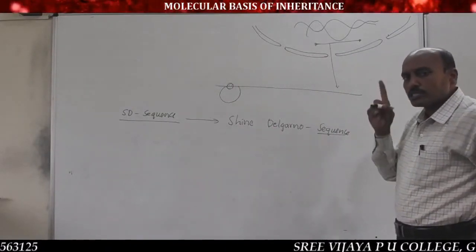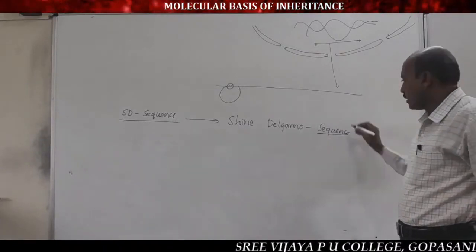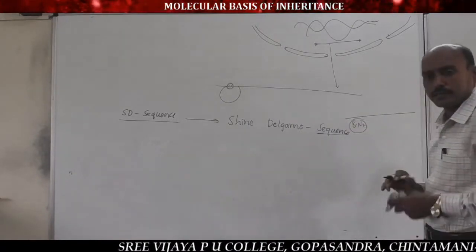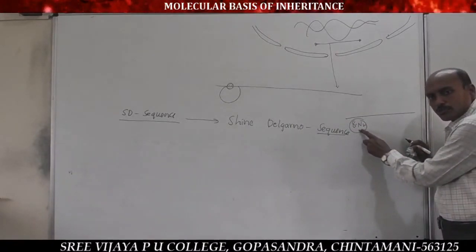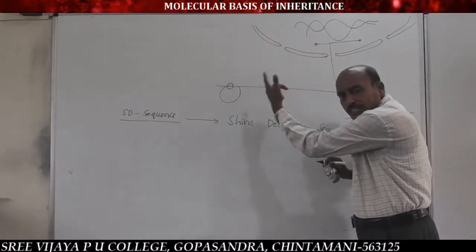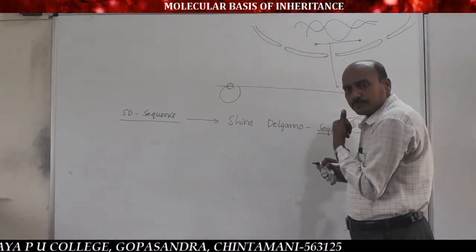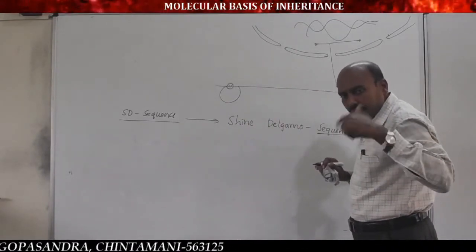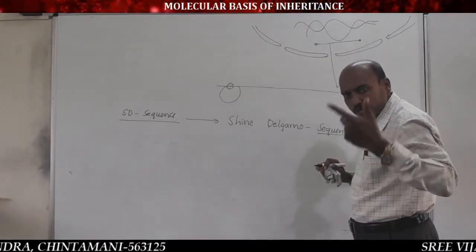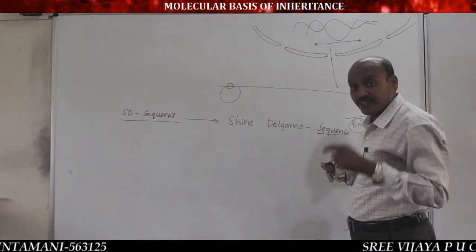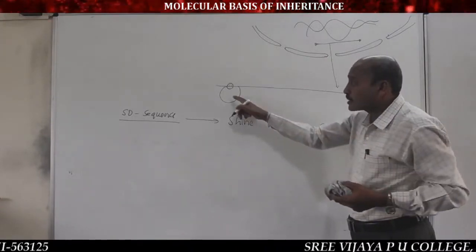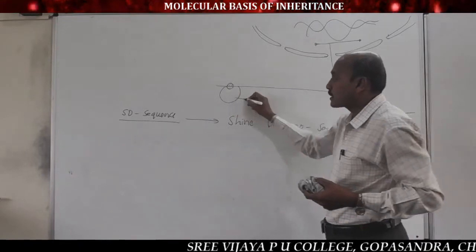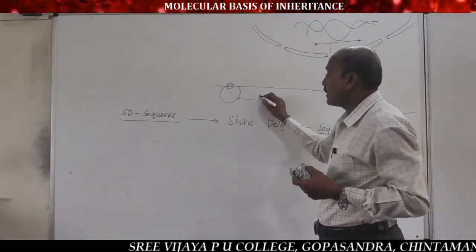The Shine-Dalgarno sequence means 8 nitrogen bases. Listen here. We remember this point. 8 nitrogen bases present previous to the initiator coding region. That is the UTR, the untranslated region, present before the initiator coding region. Listen here. It recognizes the smaller subunit of the ribosome, and at the same time the smaller subunit of the ribosome contains